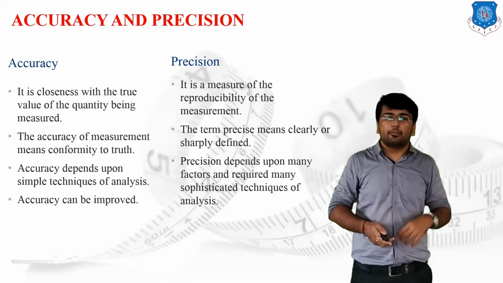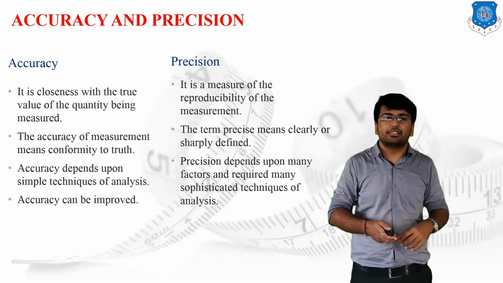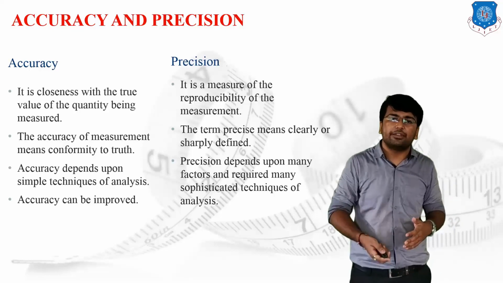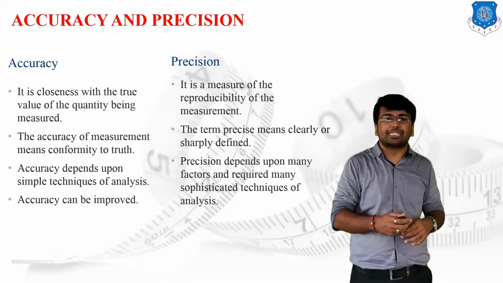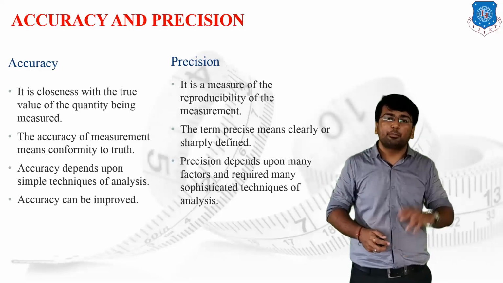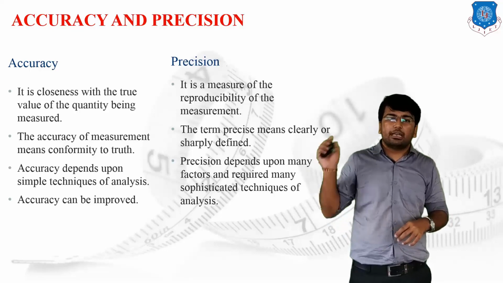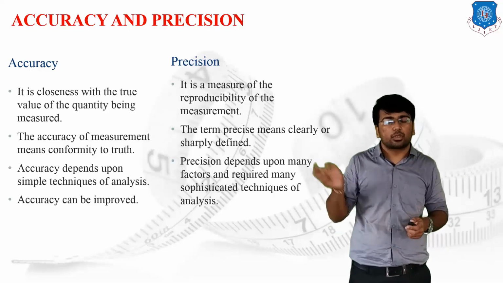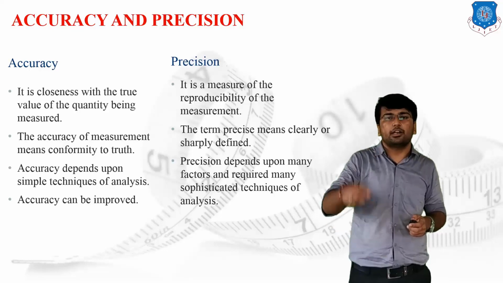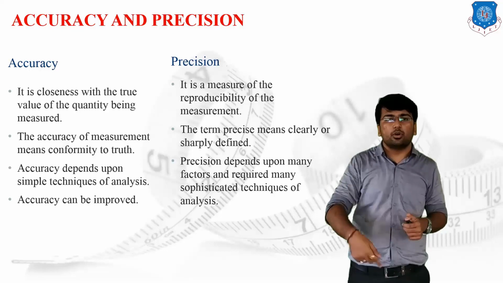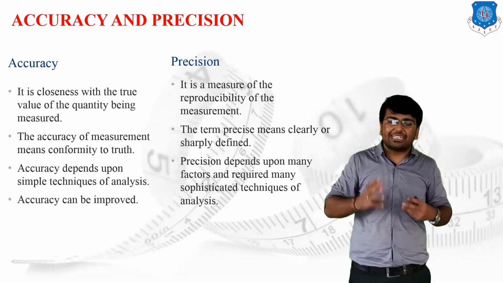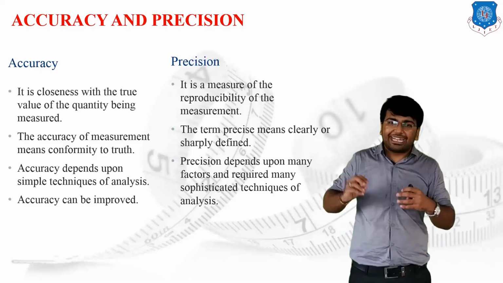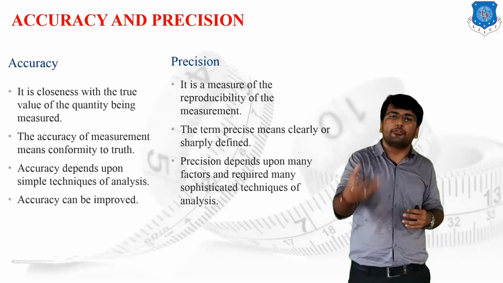We can say that practice makes a man perfect. It means if you practice again and again, if you are continuously practicing the same thing, then you can improve your accuracy. Suppose in a single over I hit the middle stump twice, but if I bowl for a whole day, suppose I bowl 10 overs in a day, then I can say that by the last over at least I can hit the middle stump 3 or 4 times.